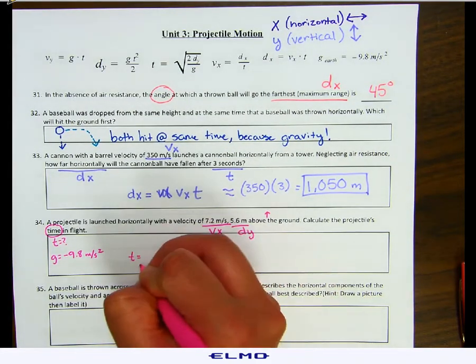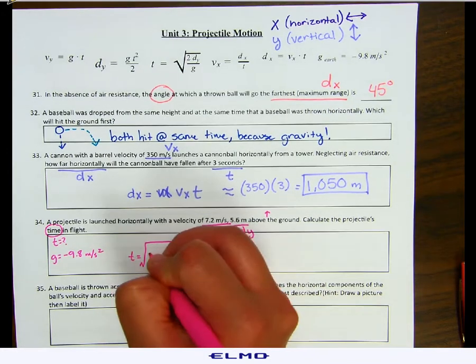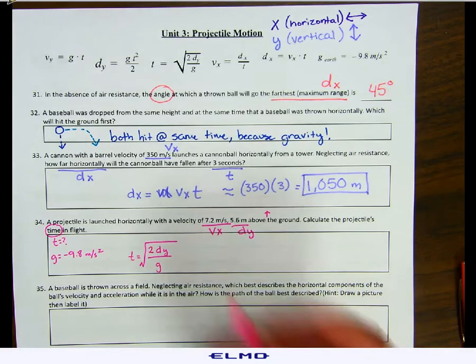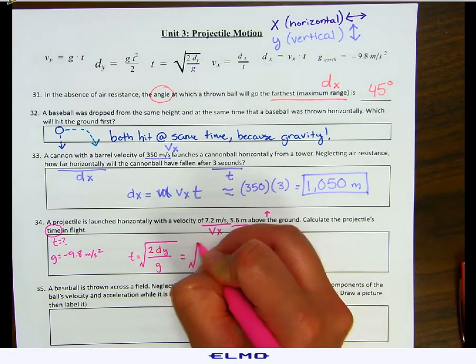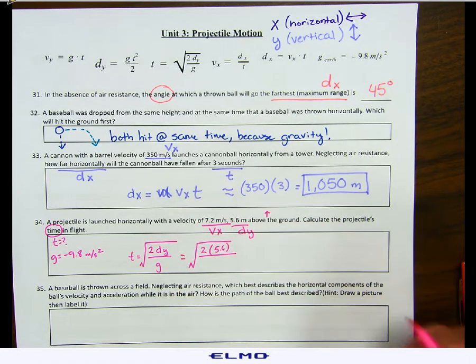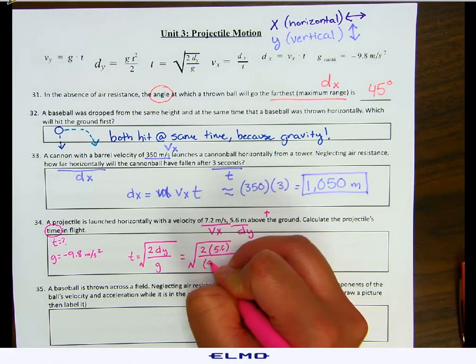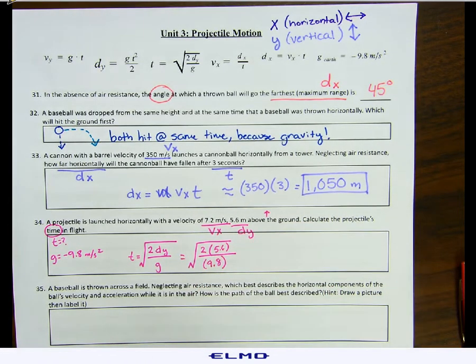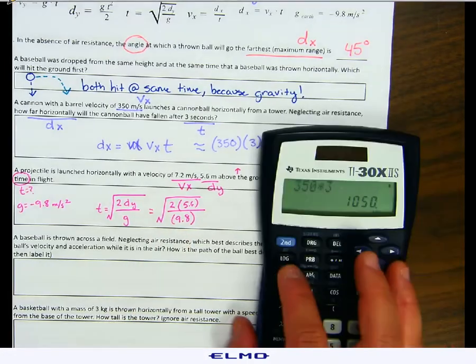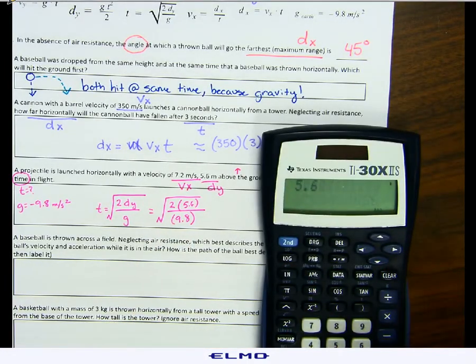Time equals the square root of 2 dy over gravity. So the square root of 2 times our dy, 5.6, over our gravity, which is 9.8. Remember, you can't put a negative under a square root or you're going to get an imaginary number. So we're going to leave gravity positive. So we have 5.6 times 2, and we're going to divide that by 9.8. So that's